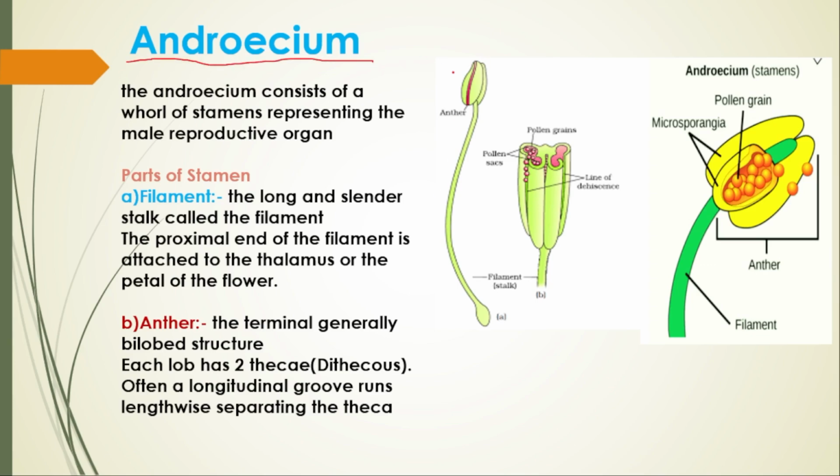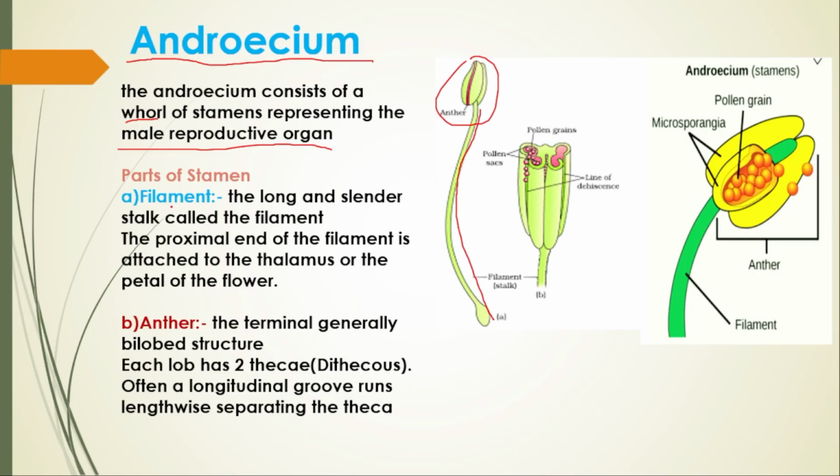Androecium is the male reproductive part, isn't it? Androecium consists of whorls of stamens, whorls in the sense the whole thing, stamens representing the male reproductive organ. This is only one stamen I am showing. Many stamens will form a whorl. The whole thing is said to be androecium, isn't it? When we talk about only one stamen, it has an anther and then a long and slender filament.